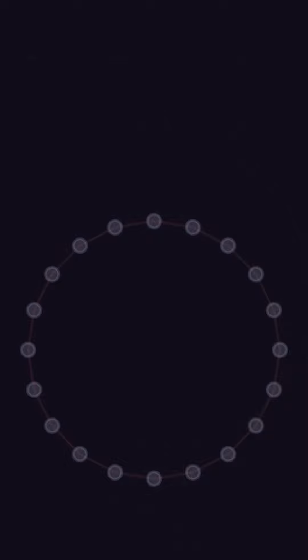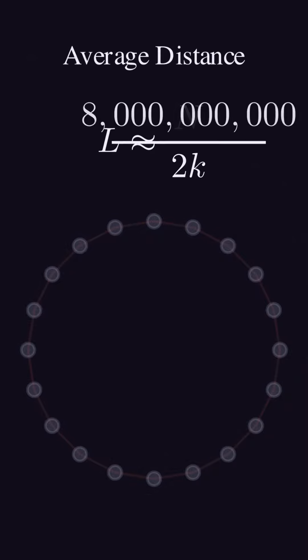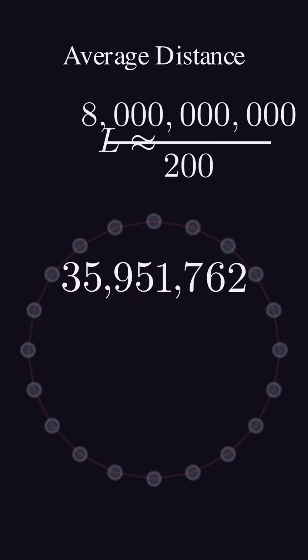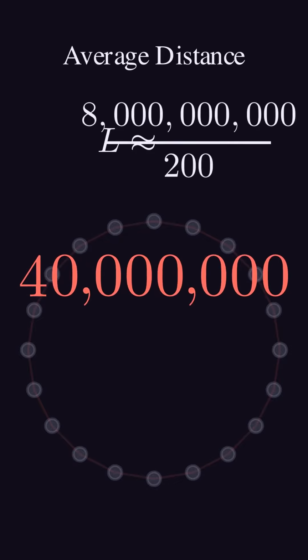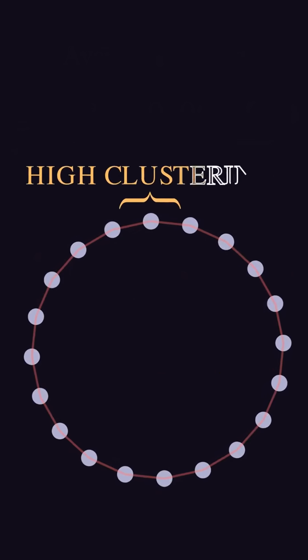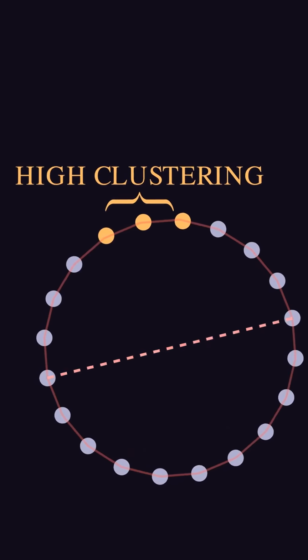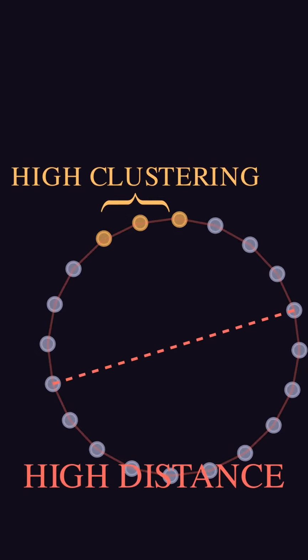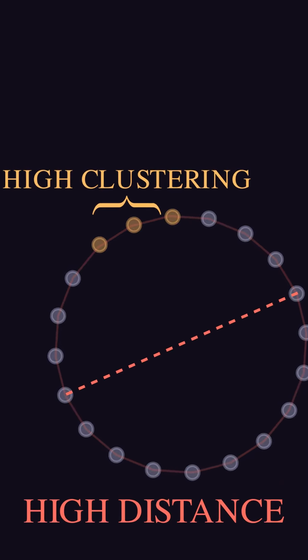Mathematically, the average distance L is roughly n divided by 2k. If we scale this to 8 billion people, where everyone has 100 local neighbors, the average distance is 40 million handshakes. The lattice math completely fails to explain our reality. Regular lattices have high clustering because your friends know each other, but the path length is massive. This local structure makes the world feel infinitely large. To shrink the world, we need to break the lattice. We need shortcuts.